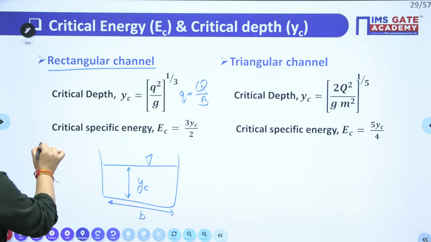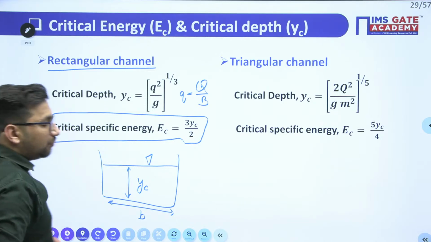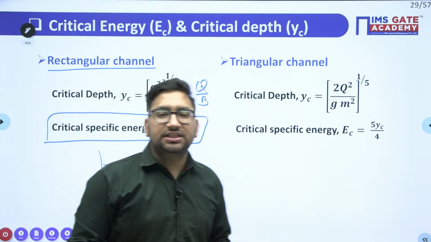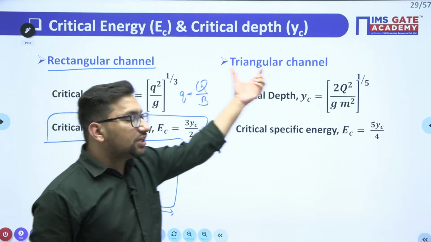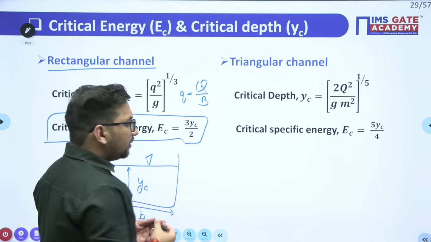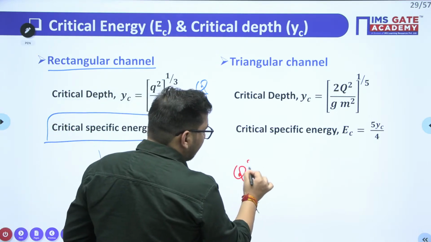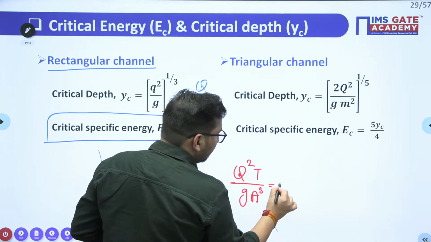And specific energy is given by 3 by 2 times the critical depth. It is 1.5 times your critical depth. Similarly, for a triangular channel also we have some expression. We have derived this expression from this equation only, that Q square T upon g A cube is equal to 1.